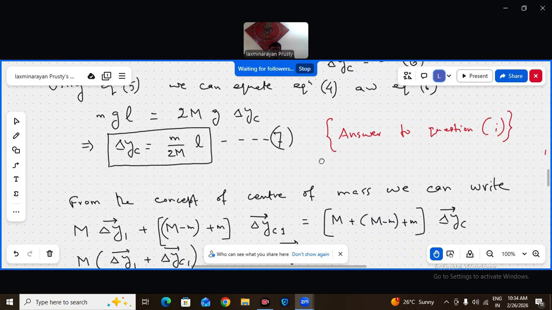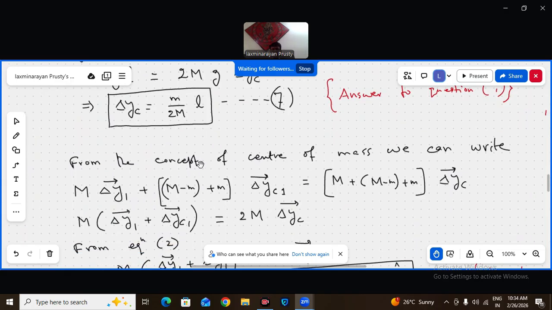Then we go to the other questions. From the concept of center of mass, we can write capital M delta Y1. Delta Y1 is the rise of the heavy block. And this is the mass of the ladder and the man, capital M minus M plus small m plus small m, into delta YC1.